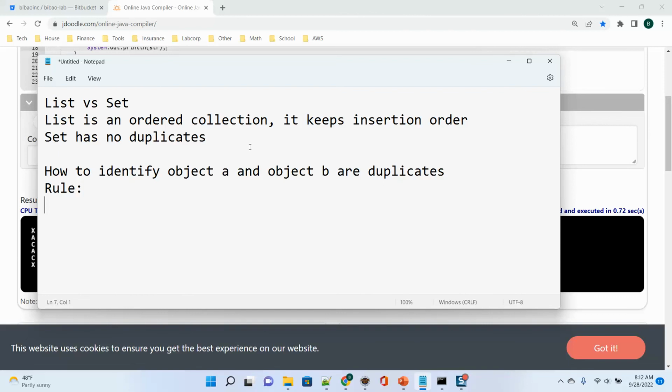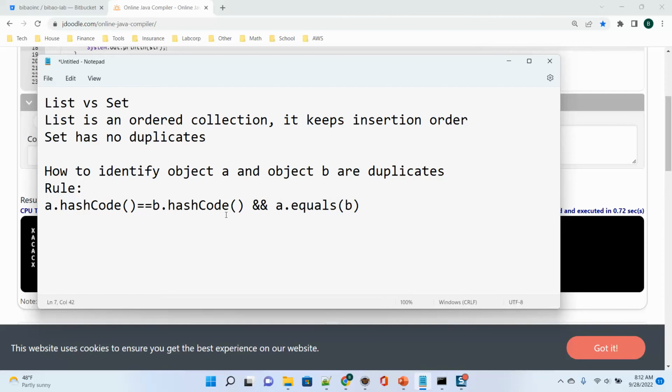So first I write the rule here, then I make a test to prove it. If a dot hash code equals b dot hash code, that's fine. Sorry, if the hash code is the same, then I compare the value, a dot equals b. Basically, it's like this.